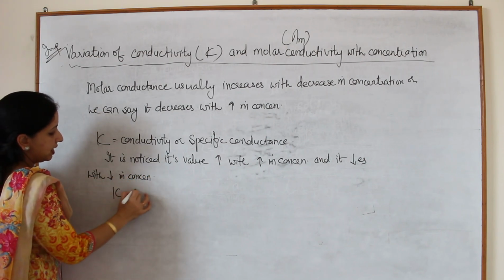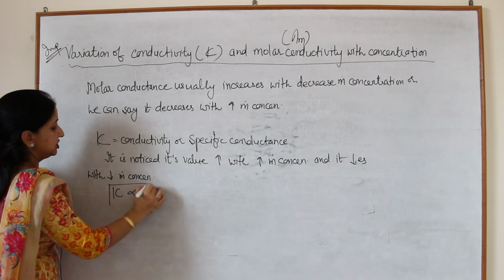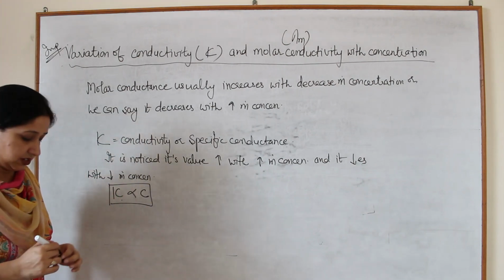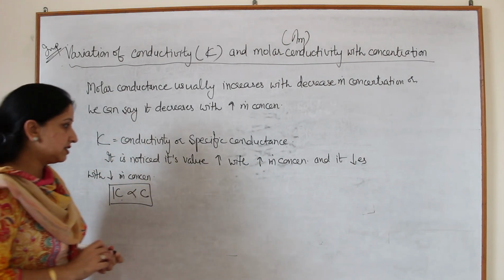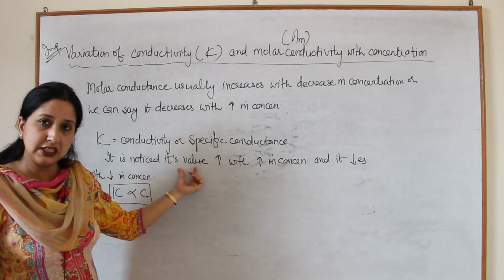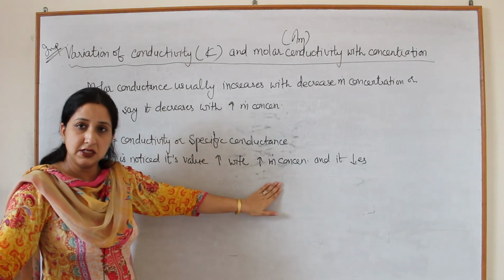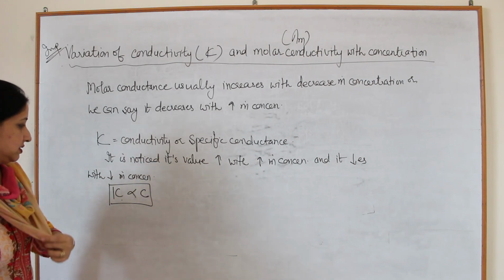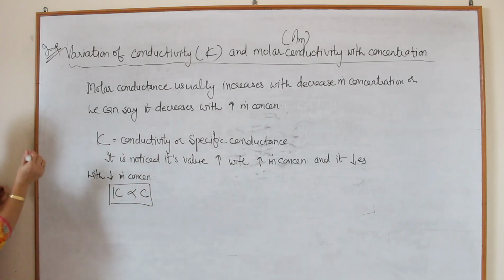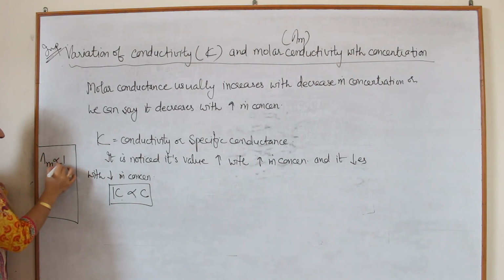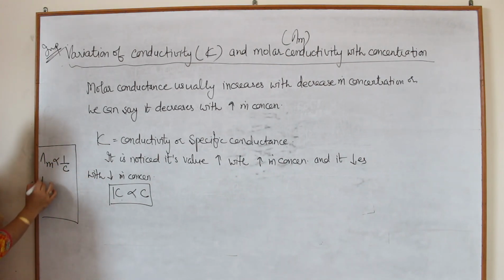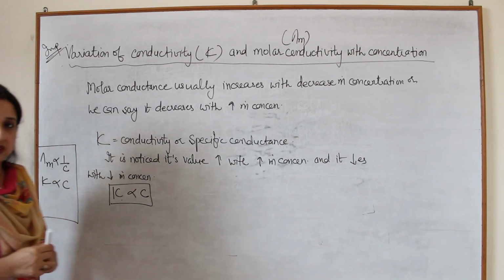Means kappa has direct relation with concentration. If we increase the concentration, its value increases, and if we decrease the concentration, its value decreases. So you have to learn lambda m is inversely related to concentration and kappa is directly related with concentration.